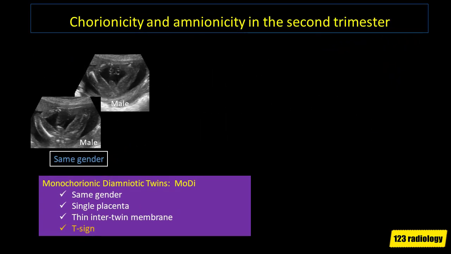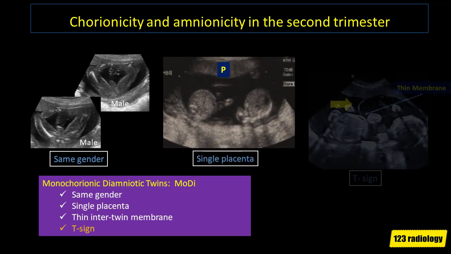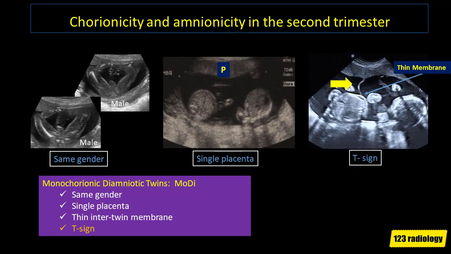The same gender is helpful in monochorionic twins, but even fraternal twins can have the same gender. But there are other things that can help us. Finding a single shared placenta, along with a thin membrane which meets the placenta in a perpendicular fashion, creating the T sign, is helpful in identification of monochorionic diamniotic pregnancy.